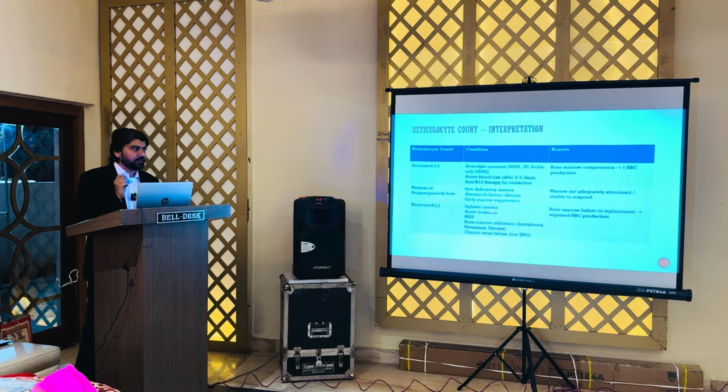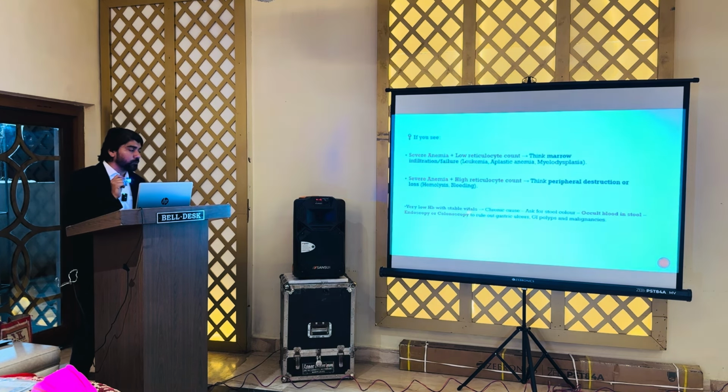Now again, a very important point: if the patient has very low hemoglobin with stable vitals and the cause of the anemia is unknown or unexplained, then we should always ask the patient for the color of the stool. That is very important, because if the patient complains of dark stools or black tarry stools, that means the patient has a GI bleed. So we should always check for occult blood in stool. And if the occult blood in stool is positive, then the next step is endoscopy and colonoscopy. Most likely we will find some GI ulcer, gastric polyp, or some malignancy in the colon or stomach. So this is also very important.